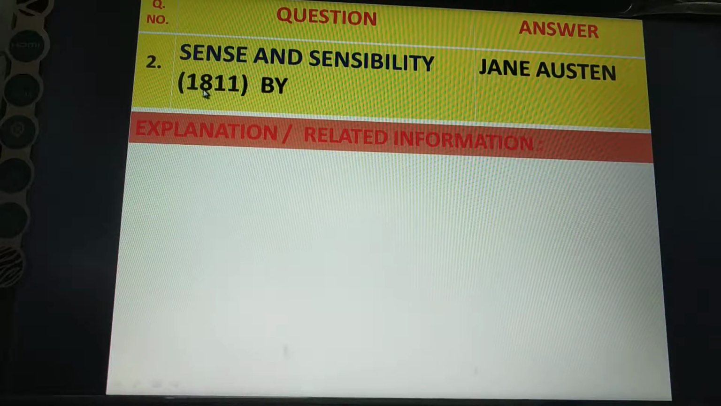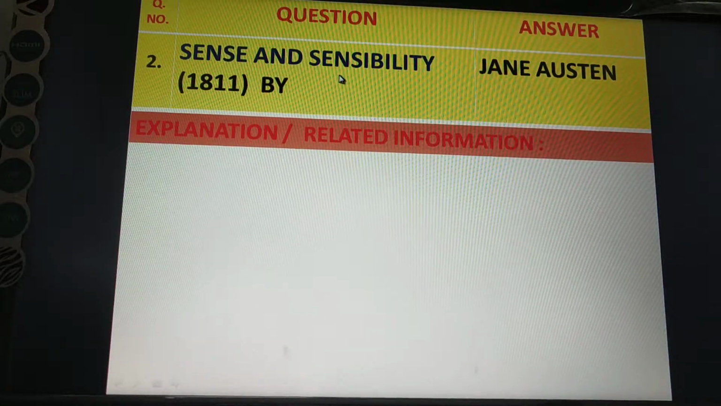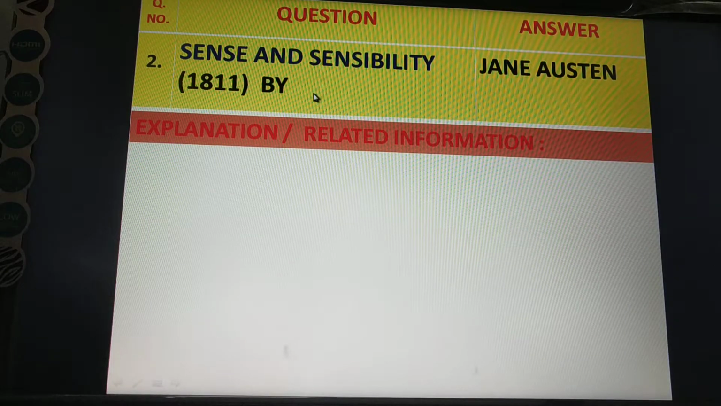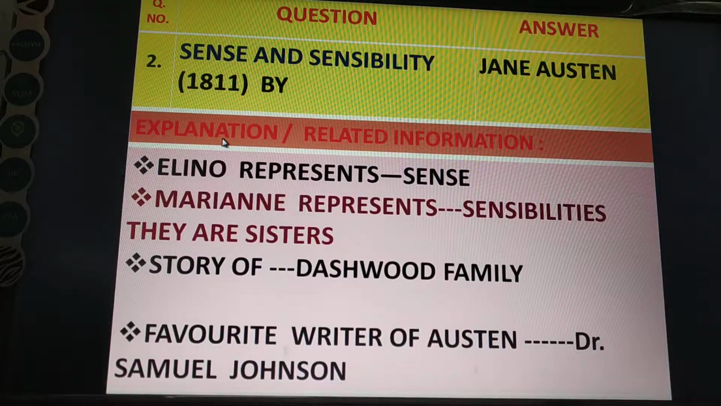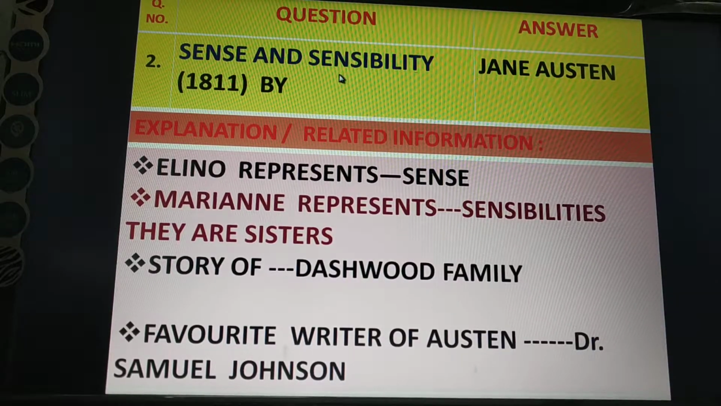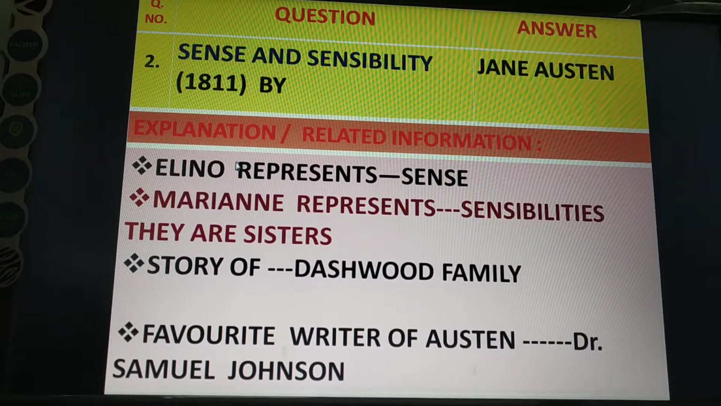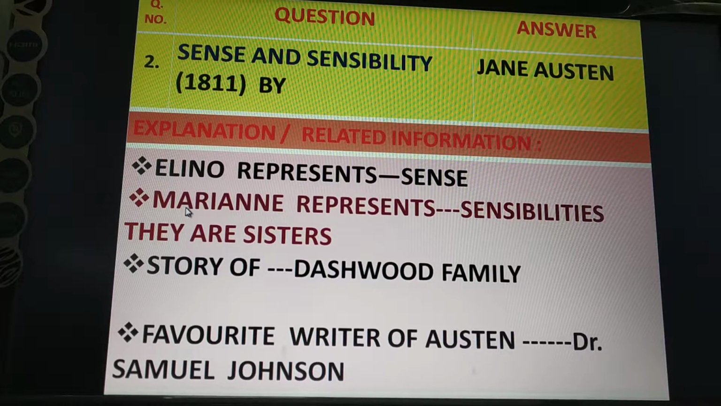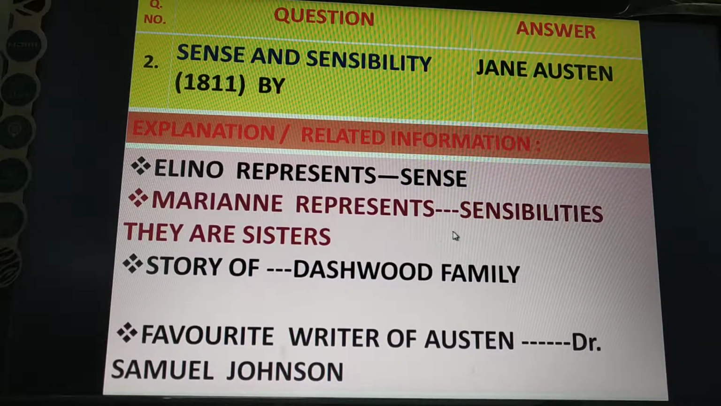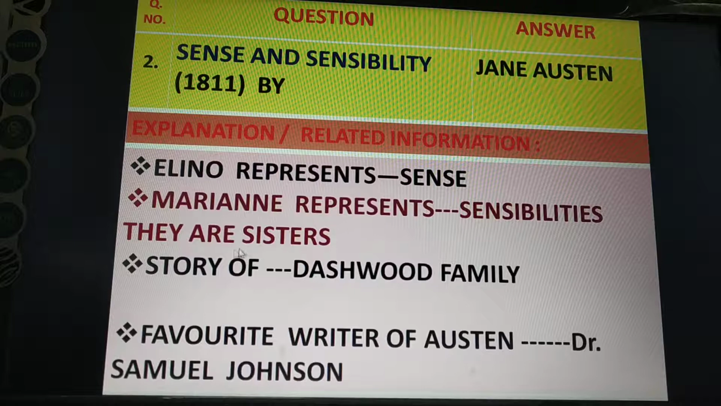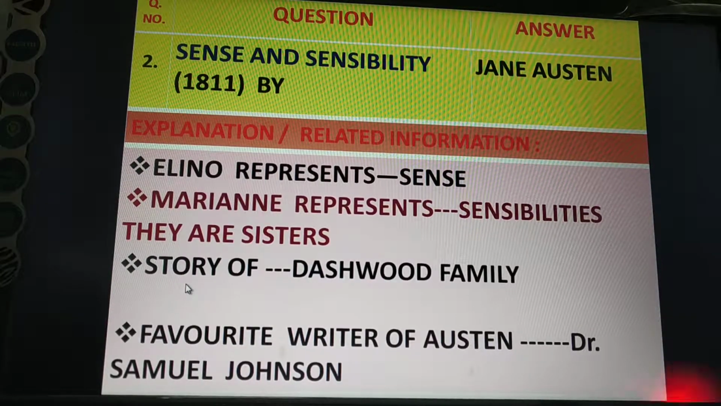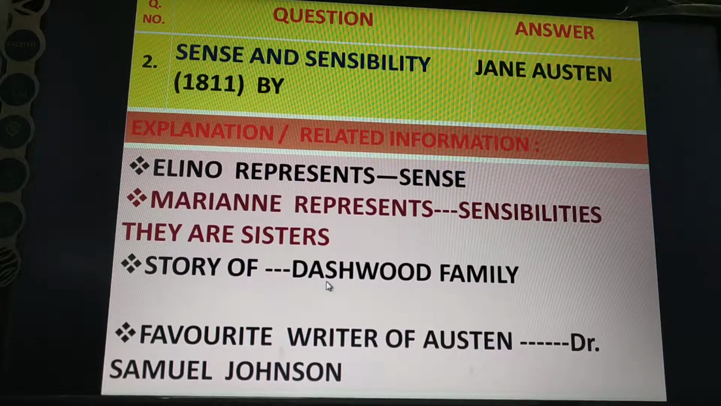Next question, Sense and Sensibility. It was written by Jane Austen. This novel was published in 1811. In this novel, there are two sisters. First sister is Elinor. She represents sense. Another sister, Marianne, represents sensibilities. This was the story of Dashwood family. They were from this family.